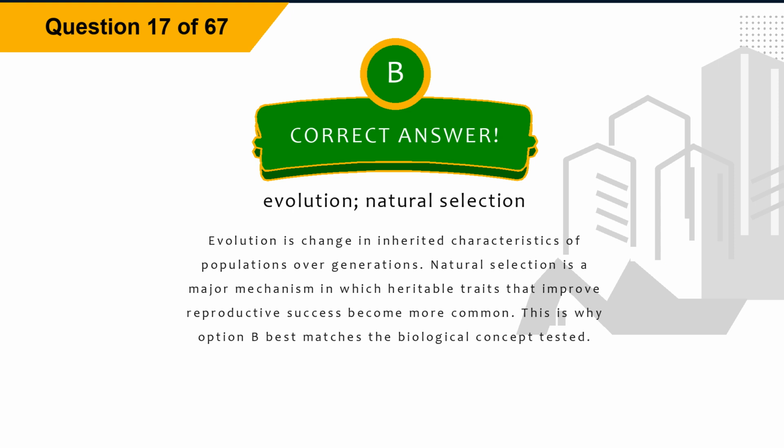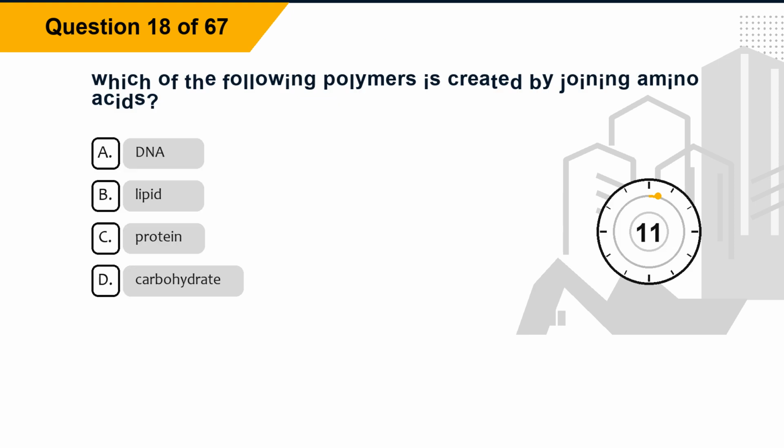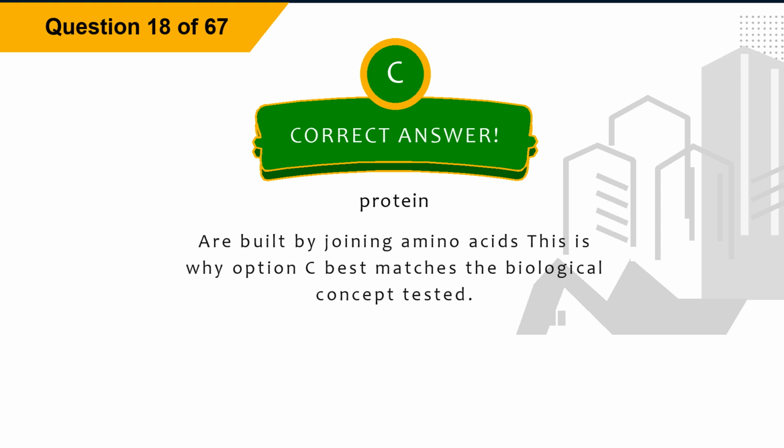Explanation: evolution is change in inherited characteristics of populations over generations. Natural selection is a major mechanism in which heritable traits that improve reproductive success become more common. This is why option B best matches the biological concept tested. Question 18. Which of the following polymers is created by joining amino acids? Option A, DNA. Option B, lipid. Option C, protein. Option D, carbohydrate. The correct answer is option C, protein. Explanation: Proteins are built by joining amino acids. This is why option C best matches the biological concept tested.